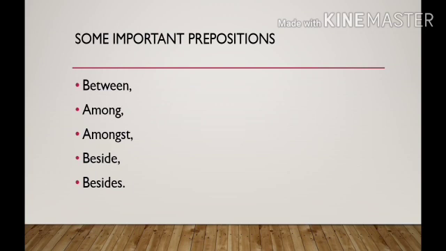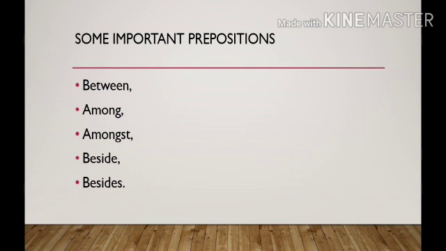We have studied different types of prepositions. Now I want to explain some important prepositions: between, among, amongst, beside and besides. At first, between. It means a relation between two things or persons. We use this preposition in this sense.